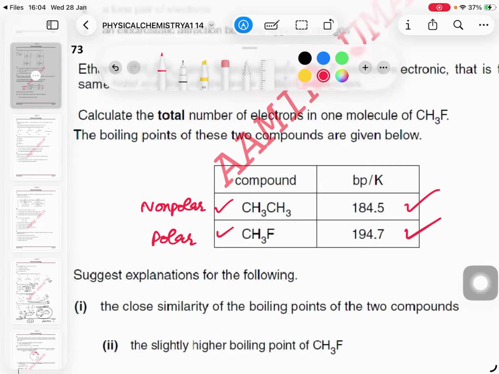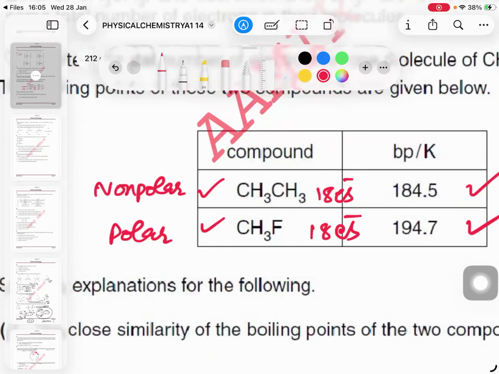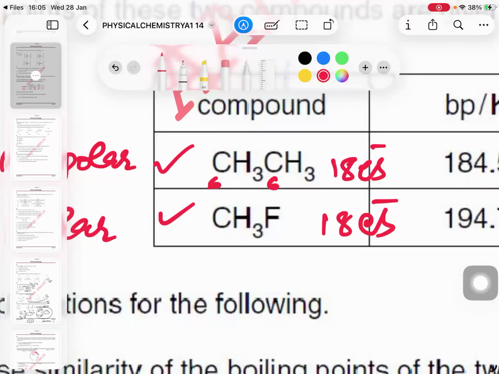So what would you say? What about this? You can see the atomic numbers and then you can see the difference: 6, 12, 15, 18; 6, 9, 9, 18. It has 18 electrons and it has 18 electrons. How did I get to know? I know their atomic numbers. Carbon's atomic number is 6. What is hydrogen's atomic number? So 3 plus 3, 6. 18. What about 6 plus 1 times 3 plus 9? 18.